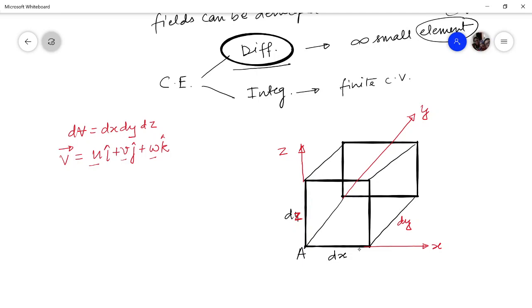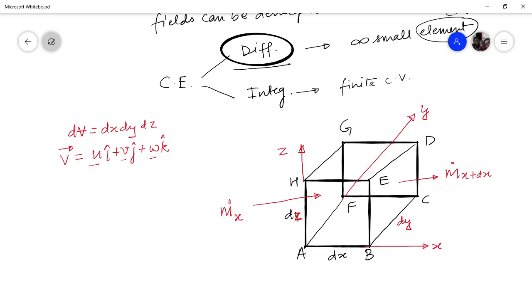Let us say this is A, B, C, D, E, F, G. The inlet x face will be A, F, G, H. So the mass which is entering here is, let us say, m dot x, and the mass which is leaving the x face after a distance dx will be given by Taylor series expansion. So let us say it is m dot x plus dx.